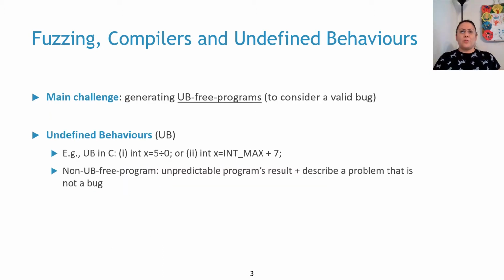The main challenge when testing a compiler is generating programs that are free from undefined behaviors. Undefined behaviors can be, for example, a division by zero or signed integer overflow. Non-UB-free programs have unpredictable program results. They don't describe a problem that is a bug and cannot be considered as a valid bug.